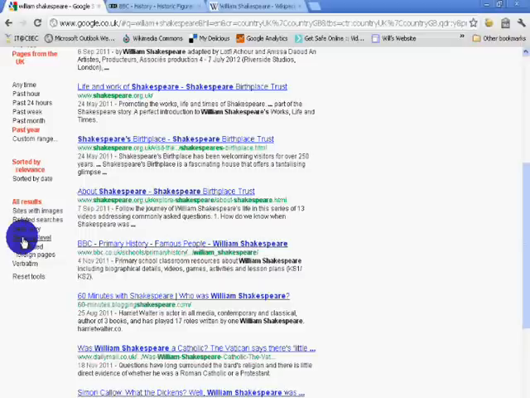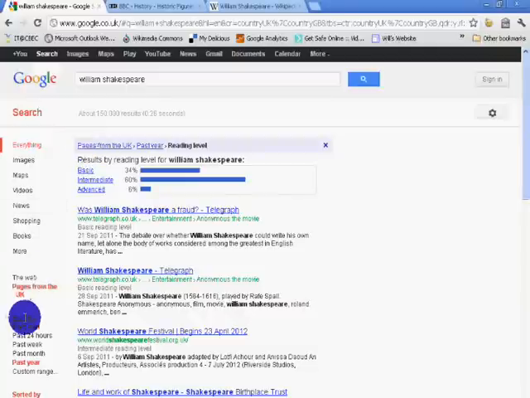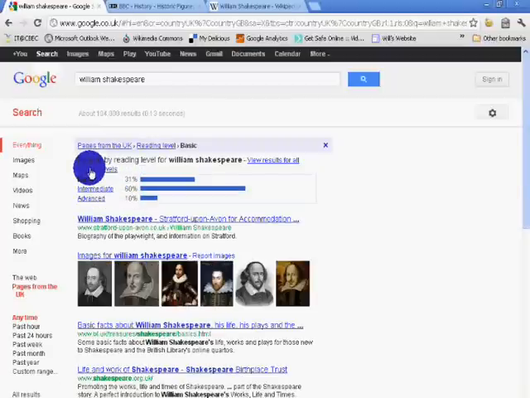Reading level, I think, is a really useful one for students, and one that you don't use enough. If I click on reading level, it will tell me that the results from the UK at the moment, past year UK, I didn't go back to any time, 31% of those sites have been classified as a basic reading level, with 60% intermediate, 10% advanced. Now if I click on basic, I'm going to get rid of everything else. We're just showing the basic pages.